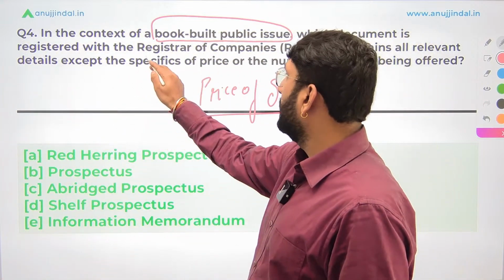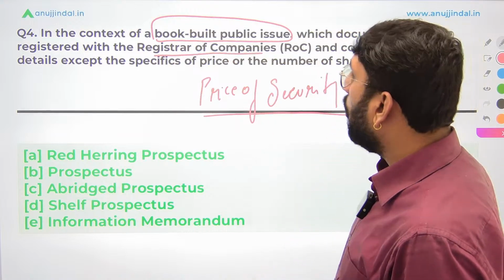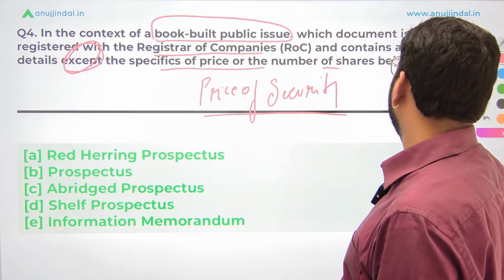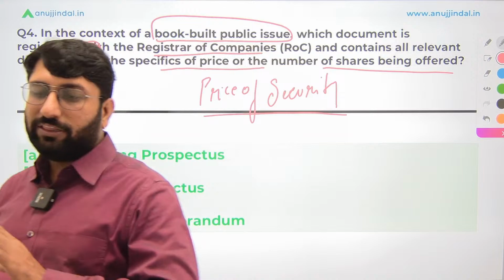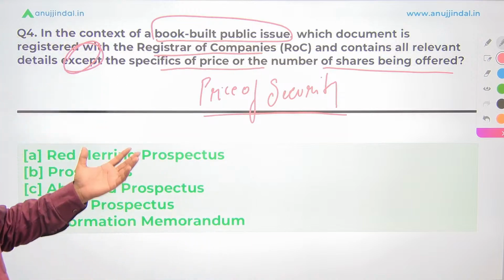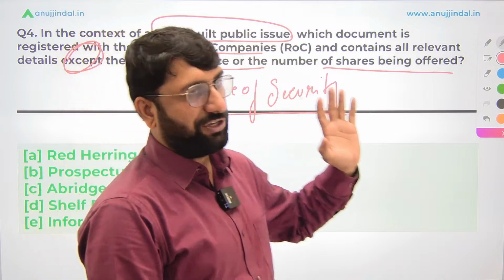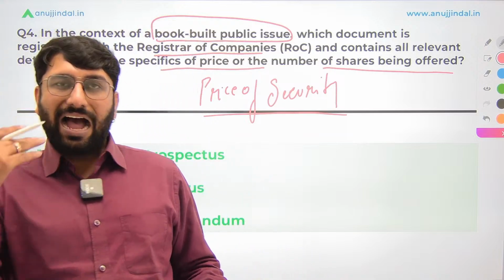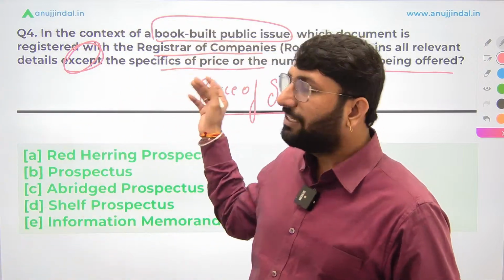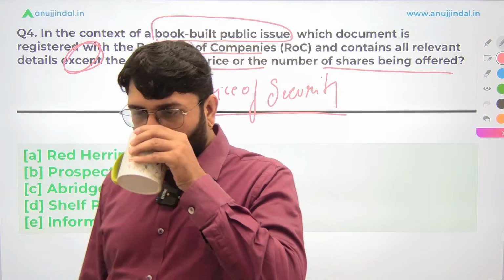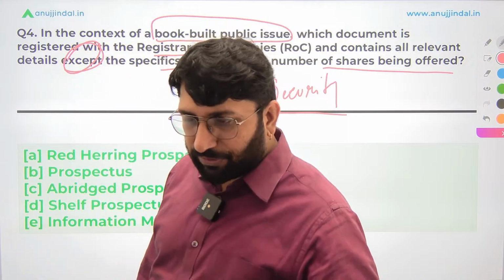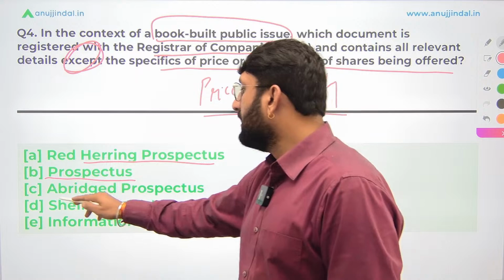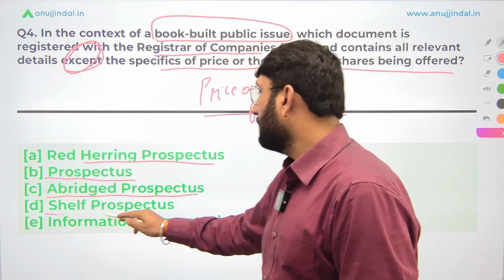Which document is registered with the registrar of companies, ROC, and contains all relevant details except the specifics of price or the number of shares being offered? So all the details are provided, only two major details are not provided, that is the price of the security or the number of shares. One of these details is missing in the prospectus, so that after the book building process has taken place, the final price can be determined. Okay, let's see what the options are. Red herring prospectus, a simple prospectus, abridged prospectus, shelf prospectus, and information memorandum.